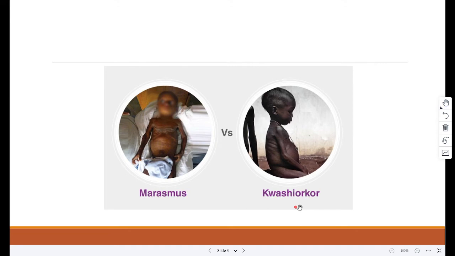Children suffering from kwashiorkor are always underweight for their age, but they often have a swollen abdomen, as you can see in the picture, as their diet may contain a lot of carbohydrates.